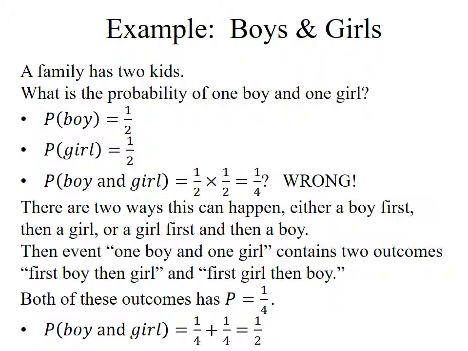Wrong. This is wrong because there are 2 different ways this can happen. Either the boy is older and the girl is younger, or the girl is older and the boy is younger. There are 2 different outcomes that make up this event. This event of a boy and a girl has 2 different parts to it: 1 boy and 1 girl, or 1 girl and 1 boy. And for each of those, there's a 1 in 4 chance that you get an older boy and a younger girl. There's a 1 in 4 chance of getting an older girl and a younger boy. Both of those outcomes have a 1/4 probability. So, in actual fact, the chance that a family with 2 kids will have a boy and a girl is 1/2. 1/4 plus 1/4 is 1/2.